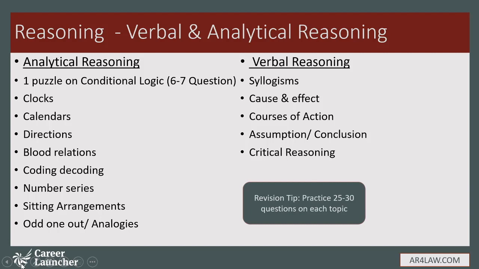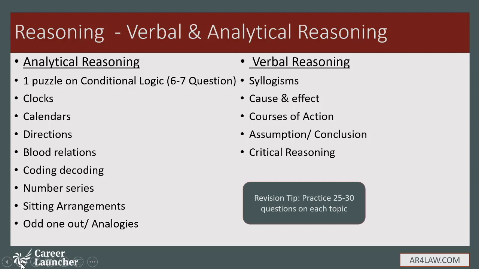Clocks has come every year, 2 questions minimum. So clocks, calendars, directions, blood relations, coding, decoding, number series, sitting arrangements, odd one out, analogies. You just have to practice 25-30 questions on these topics, because these are very easy topics, and this will ensure sure marks for you. So these are marks which you cannot lose. If you have practiced enough, the tricks to work upon these areas, you cannot lose these marks. You will definitely get those marks.